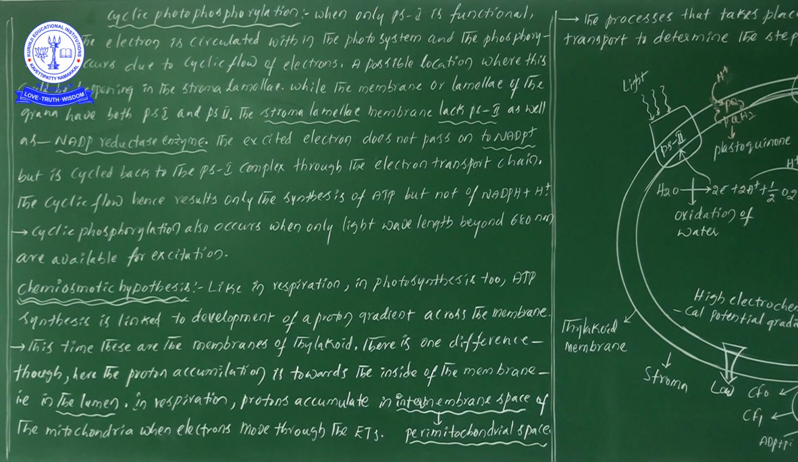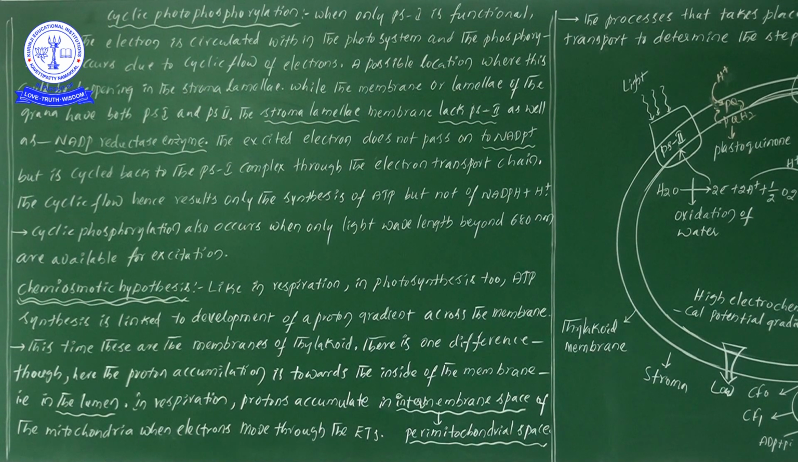Here, electrons flow from one place to another in a circle manner. When the electrons are translocating from one place to another, by the process of phosphorylation, ATP molecules are generated. Now, a possible location where this could be happening is the stroma lamellae. What is the exact location to study cyclic photophosphorylation? Our answer must be stroma lamellae.